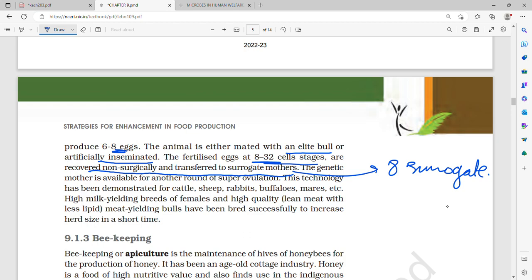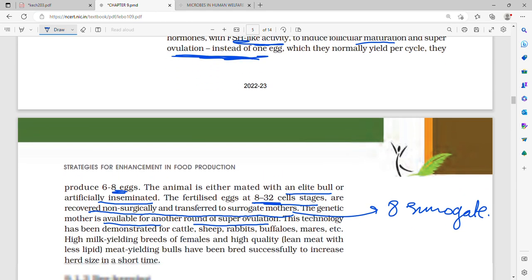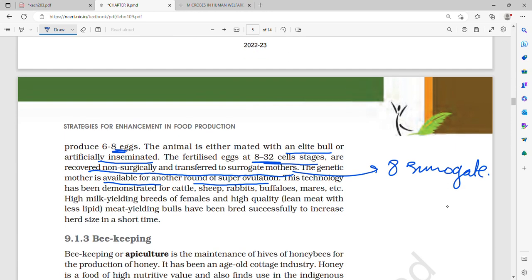Superovulation took place in the superior female cow, and the embryos are recovered non-surgically, and then the genetic mother is available for another round of superovulation. So this technology, multiple ovulation embryo transfer, has been demonstrated for cattle, sheep, rabbit, buffalo, mares, etc. High milk yielding breeds of females and high quality lean meat, less lipid meat yielding bulls have been bred successfully to increase herd size.